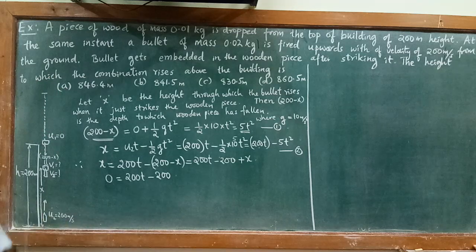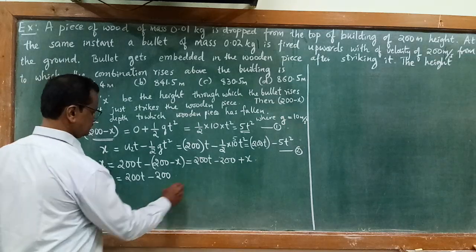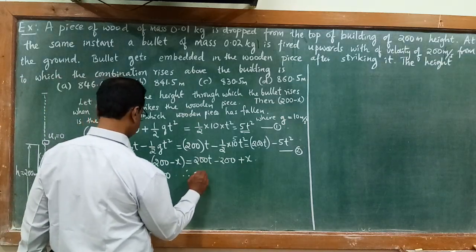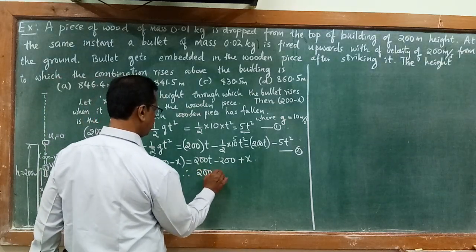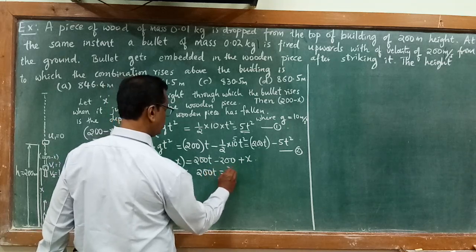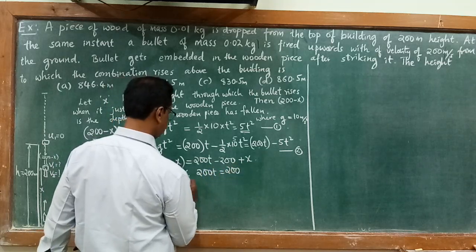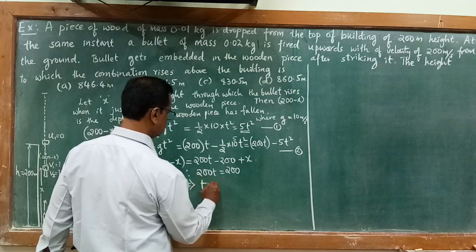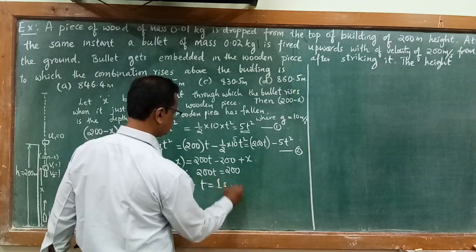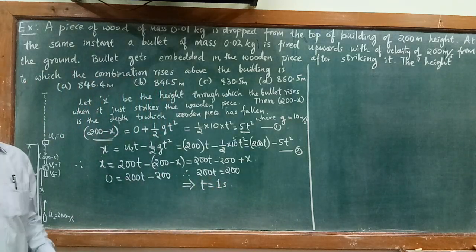So from this I can calculate what is the time at which the bullet strikes the wooden piece. Therefore, 200t equal to 200. So that implies t is equal to 1 second, because 200 by 200 cancels.